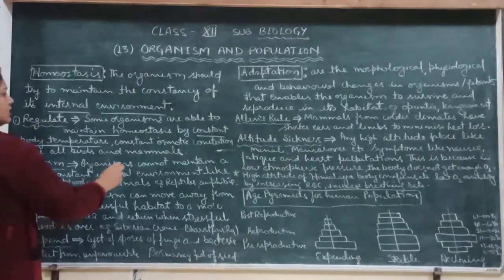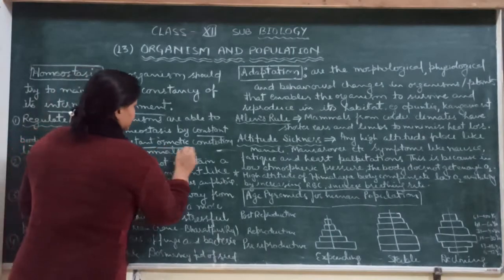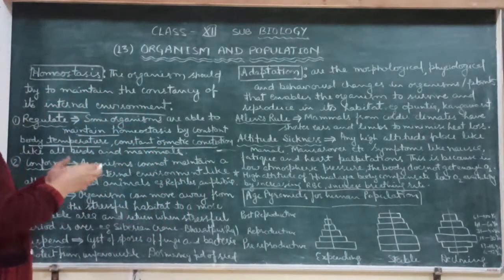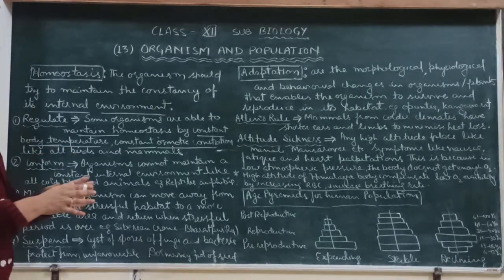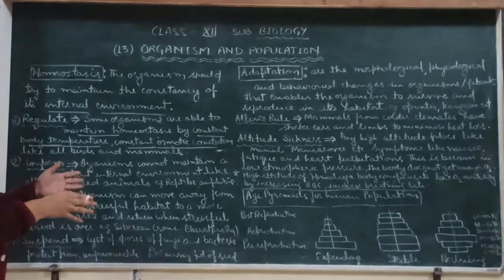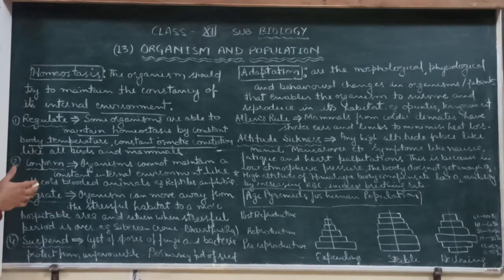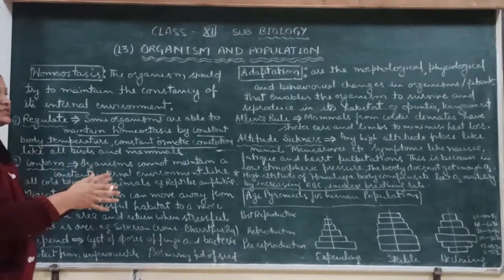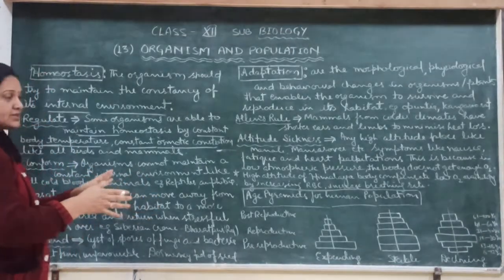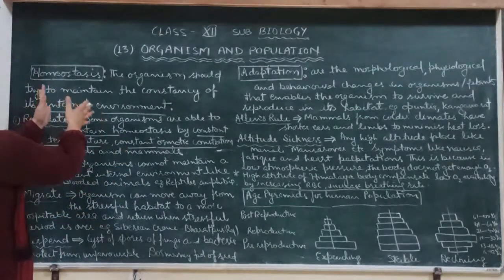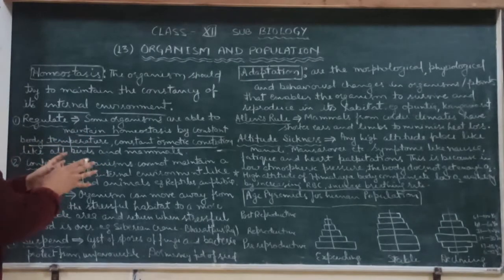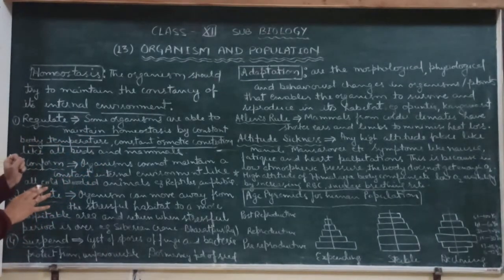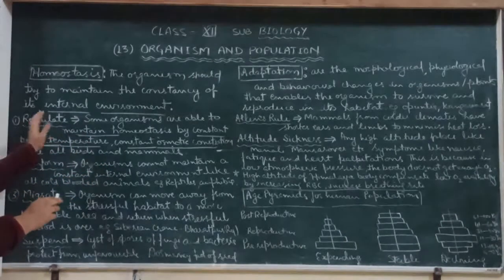And also the osmotic concentration. Osmotic concentration means the concentration of water in the tissue fluid and in the blood, which should be constant. It is controlled by the excretory system, by the kidneys. The kidney is the main homeostasis organ, which also participates in the regulation of temperature. So these animals are known as regulators.